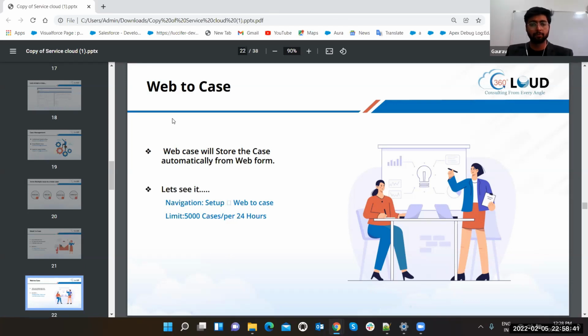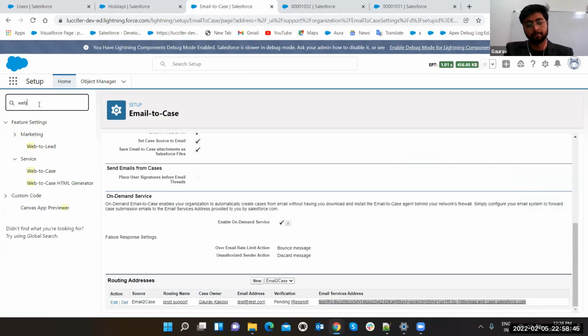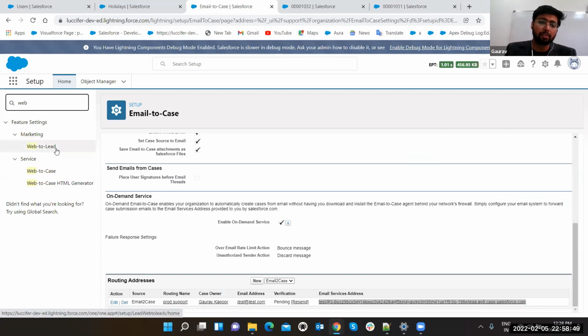Now, let's move to web to case. You just have to again go to setup, web to case. Similarly, we are having web to lead also. Both features are similar. I am going to show you an example for web to case. Similarly, you can go to web to lead. Just the difference is it is going to save your record in the case object, and the other is going to save your record in the lead object. Let's go to web to case.